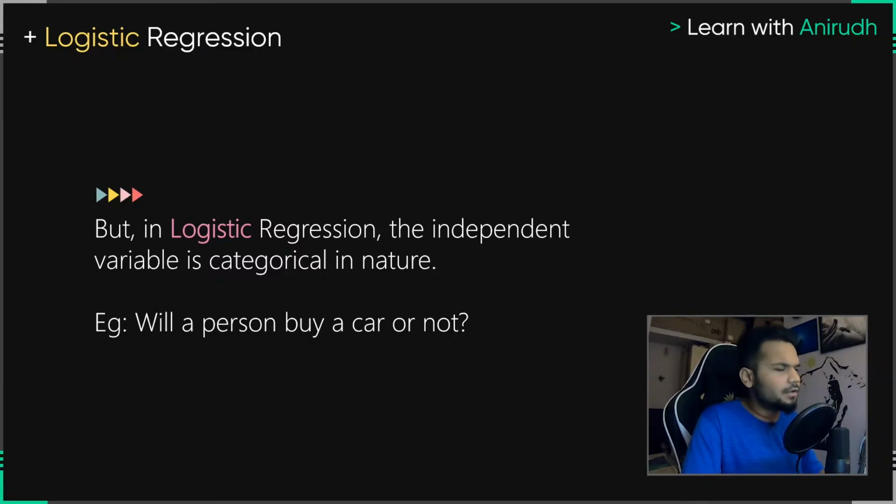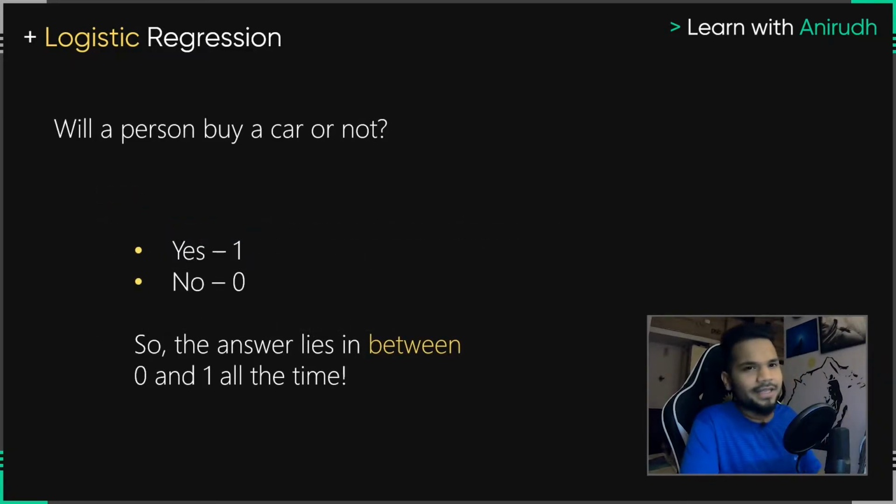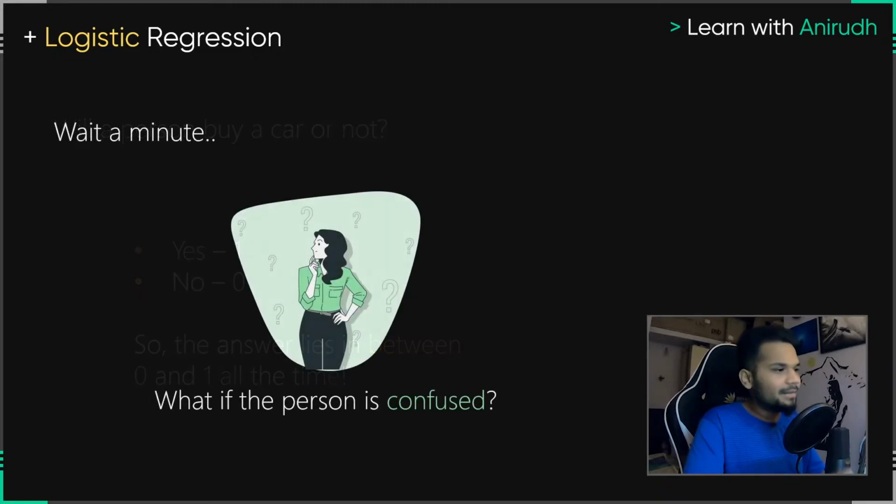Now, I know that you might not have gotten full clarity, so take a look at this. The answer to will a person buy the phone or buy a car is going to be either 1 or 0 at its absolute basic, like I just told you. But it can also be the case that the answer can exist anywhere between 0 and 1. Now, how do you go between 0 and 1? Let me tell you this.